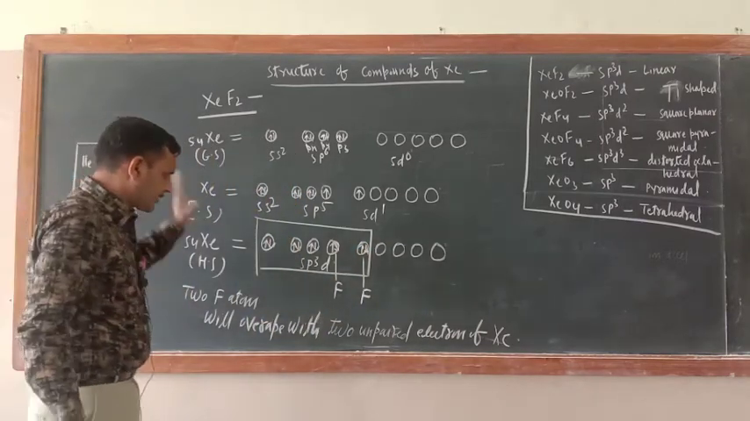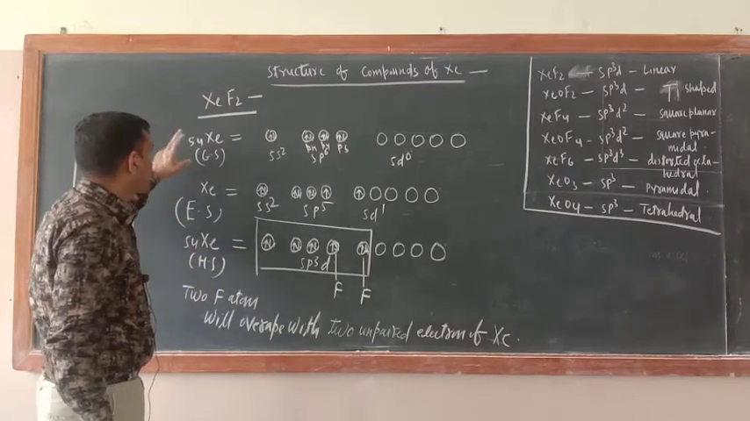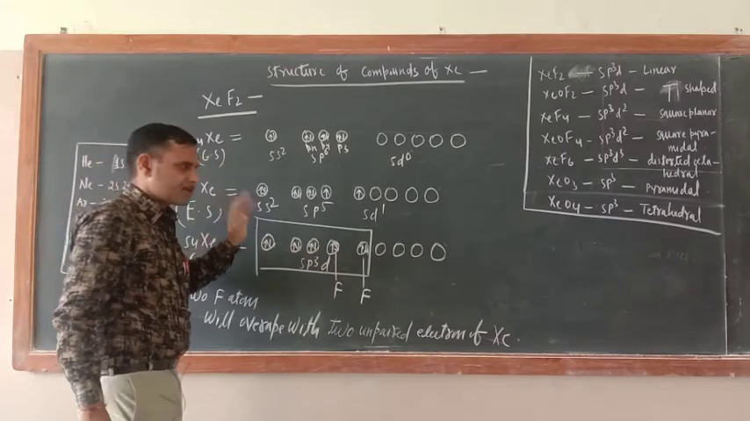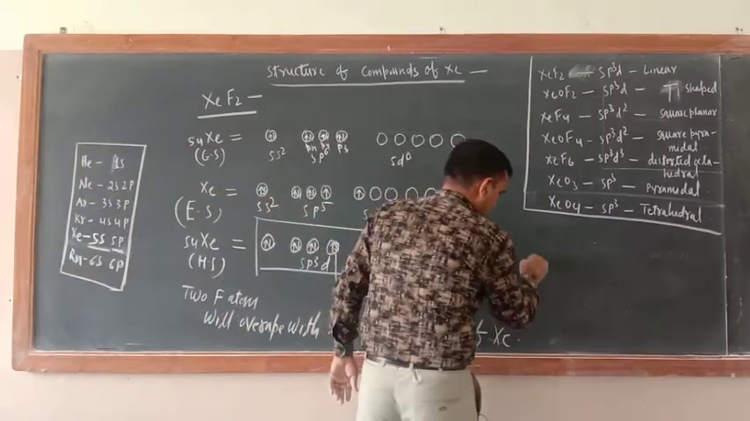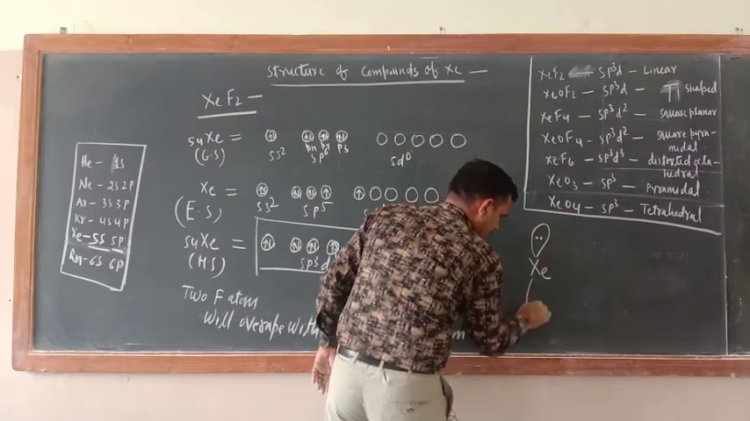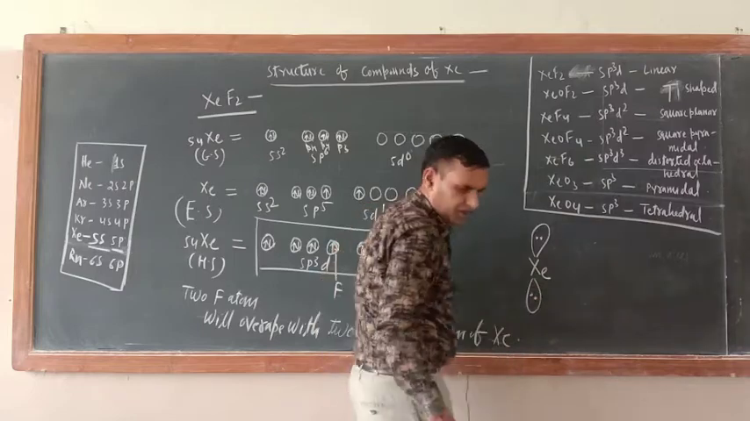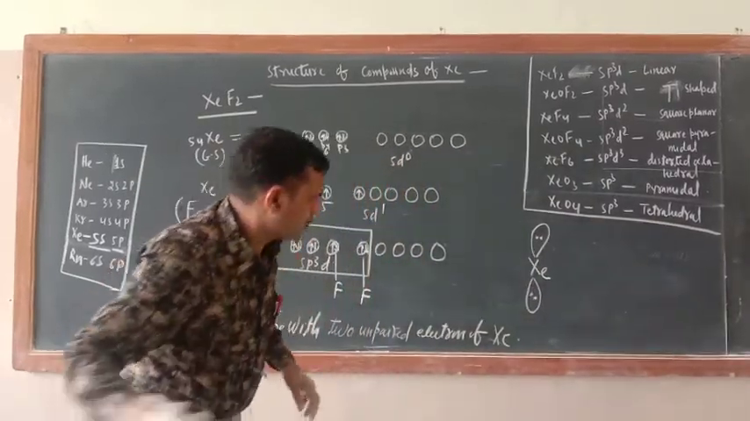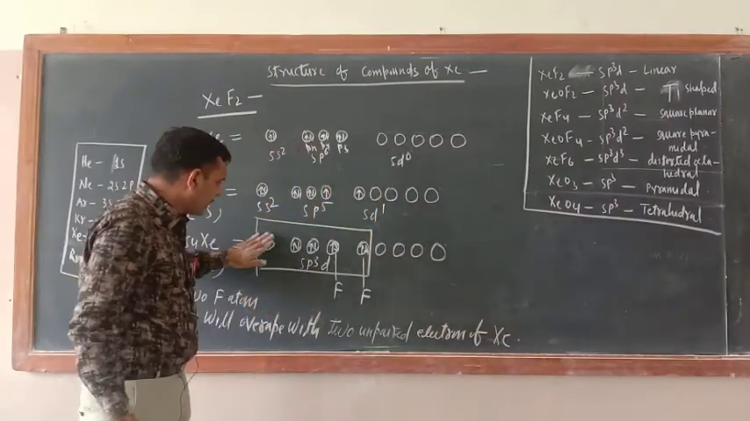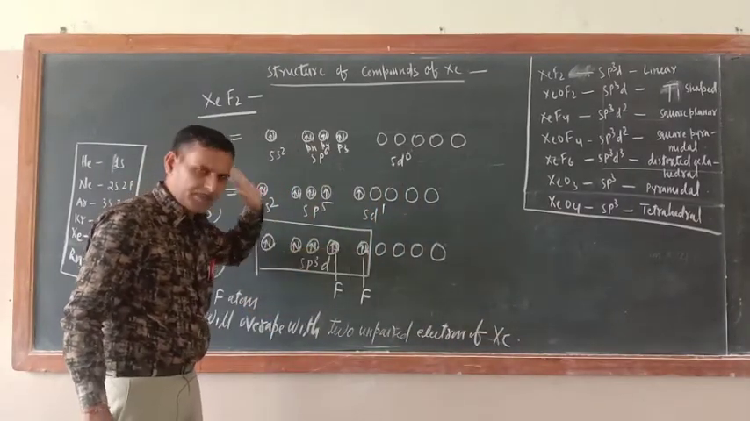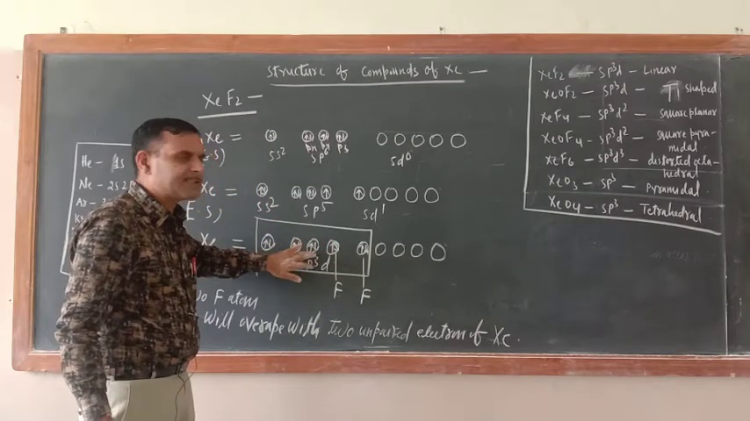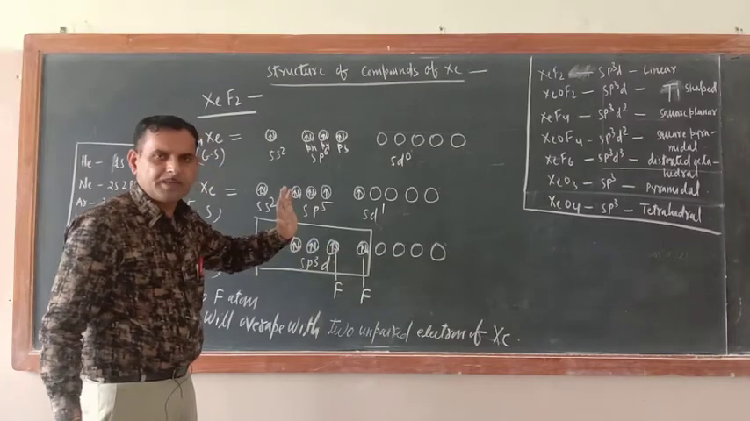Now try to understand. In the structure of XeF2, 3 unpaired electrons would be there. So just see, this is xenon. Now you can make it like that also. There is no issue with this one. Generally around the xenon how many pairs should be there? 1, 2, 3, 4, 5 pairs should be there. Out of 5 pairs, 3 pairs will be lone pairs. Only 2 pairs will be the bond pairs.